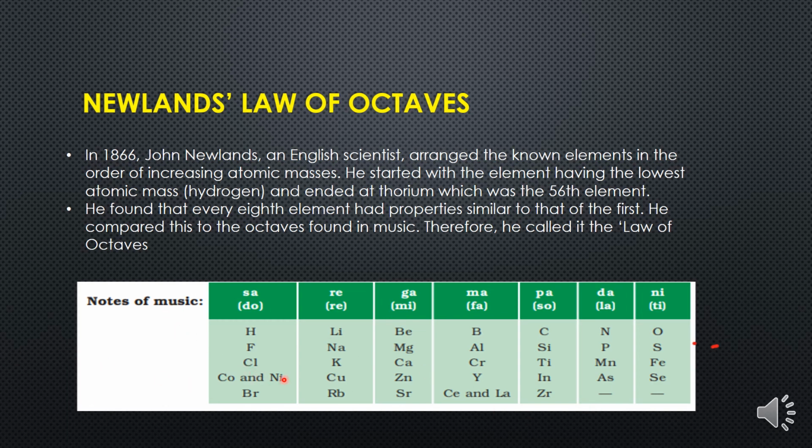Children, you know very well that cobalt and nickel both are metals and chlorine is a famous non-metal. So if I count from chlorine, the 8th element will be cobalt. So cobalt is not a non-metal, but a very good metal. So his own law is not followed in its octaves. That is why Newland's law of octaves was ruled out.